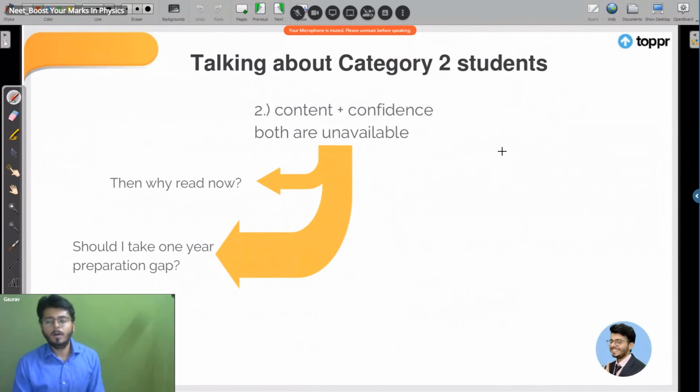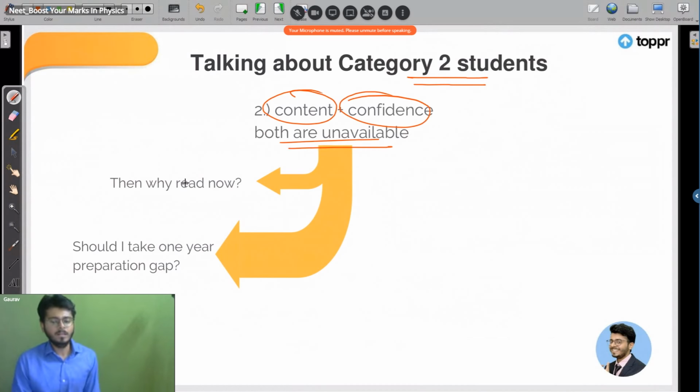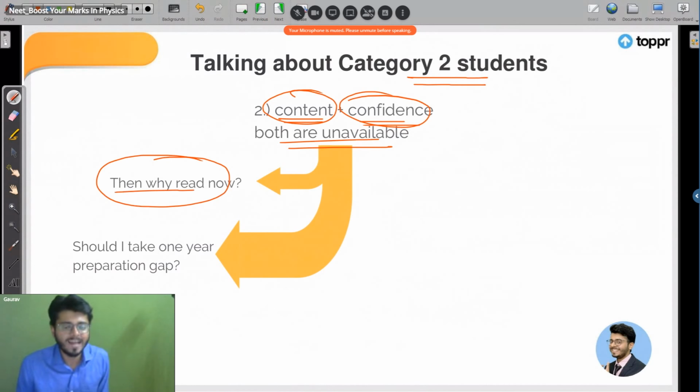Now, let's talk about the second category student. How should they develop the content and confidence, if both are unavailable? The first category of kids were where the content was available, but the concepts were not. Here we have the second category of kids where the content and the confidence both are unavailable. If you are from that category, dear kids, your question should be: why read now? अगर अभी तक नहीं पढ़ा तो. Now understand that.